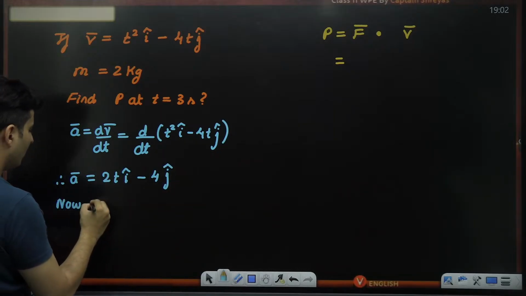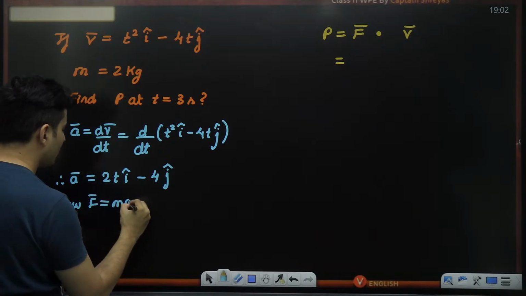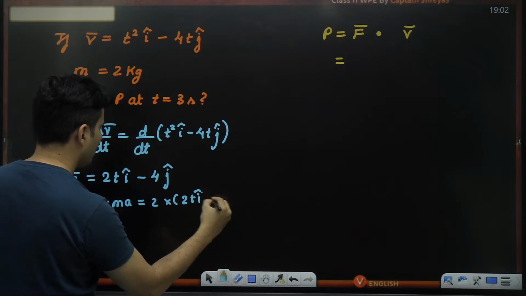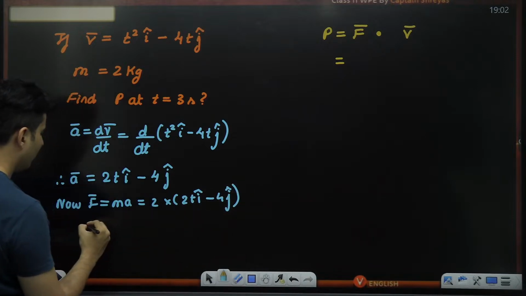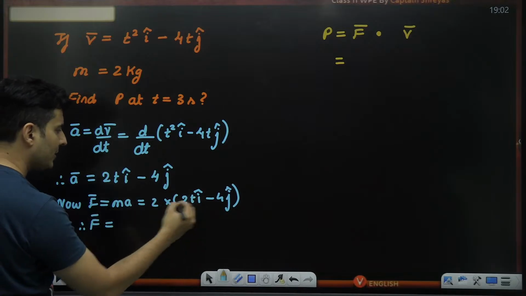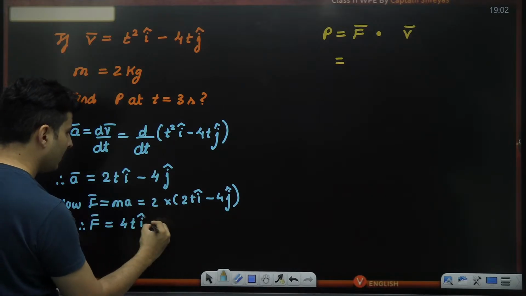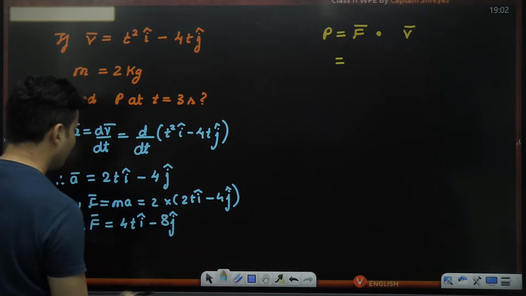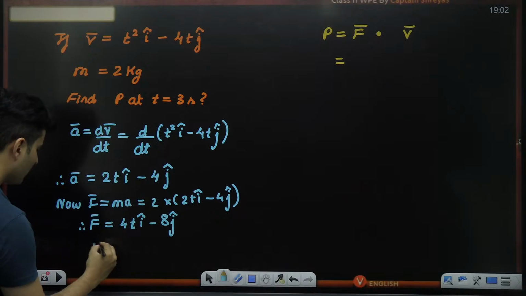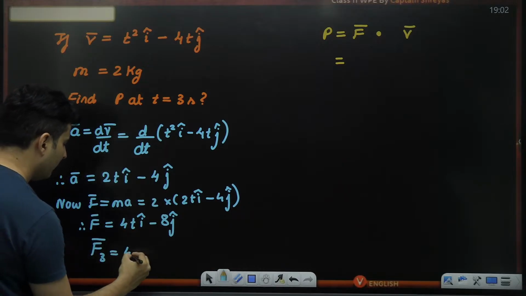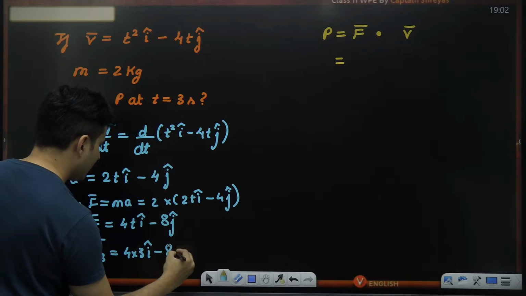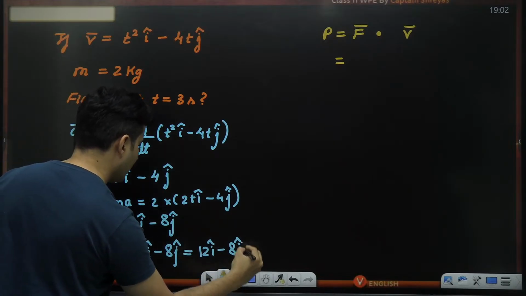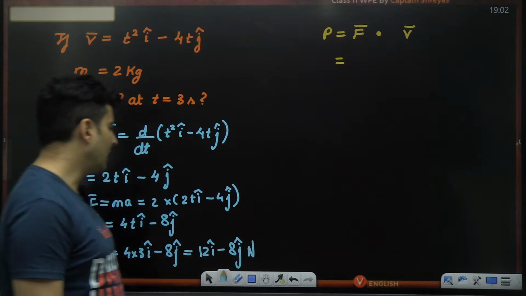Now once we get the acceleration, we can easily find the force. So now the force, which is m times a, will be mass, which is 2 kilos, multiplied by 2t i cap minus 4 j cap. So therefore, the force will be how much? 2 times 2t is 4t i cap minus 4 into 2, which is 8 j cap. But let's substitute it at 3 seconds. So force at 3 seconds will be 4 multiplied by 3 i cap minus 8 j cap, which is going to make it 12 i cap minus 8 j cap Newton. Okay, so that much part I am done.